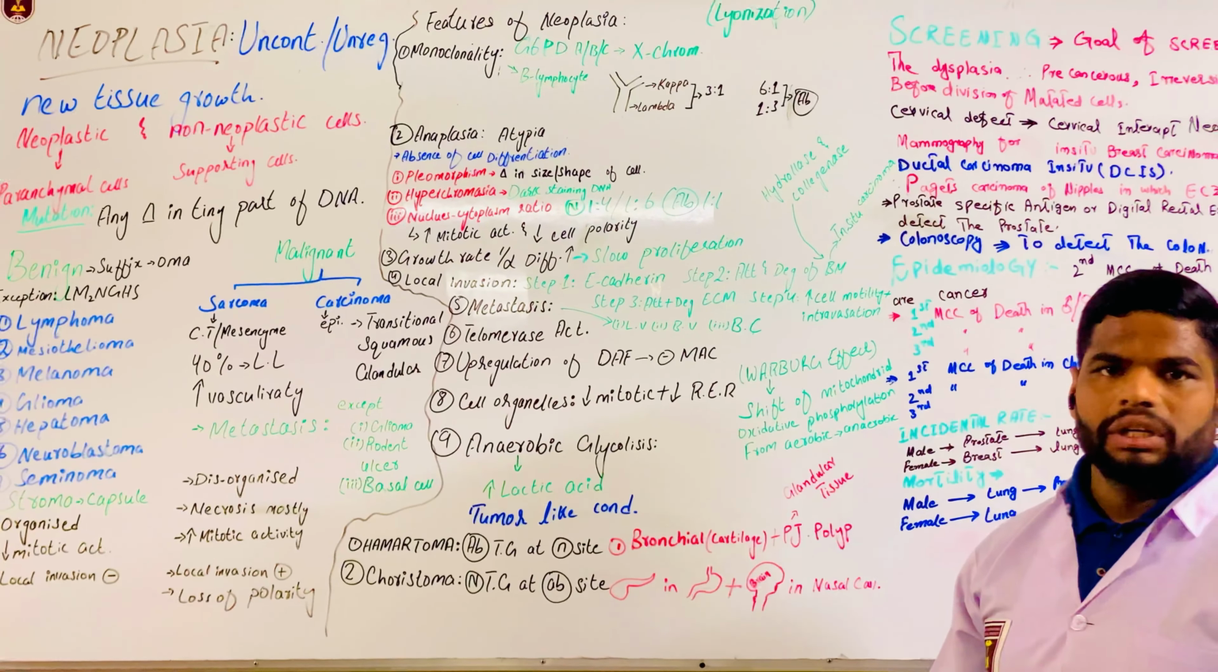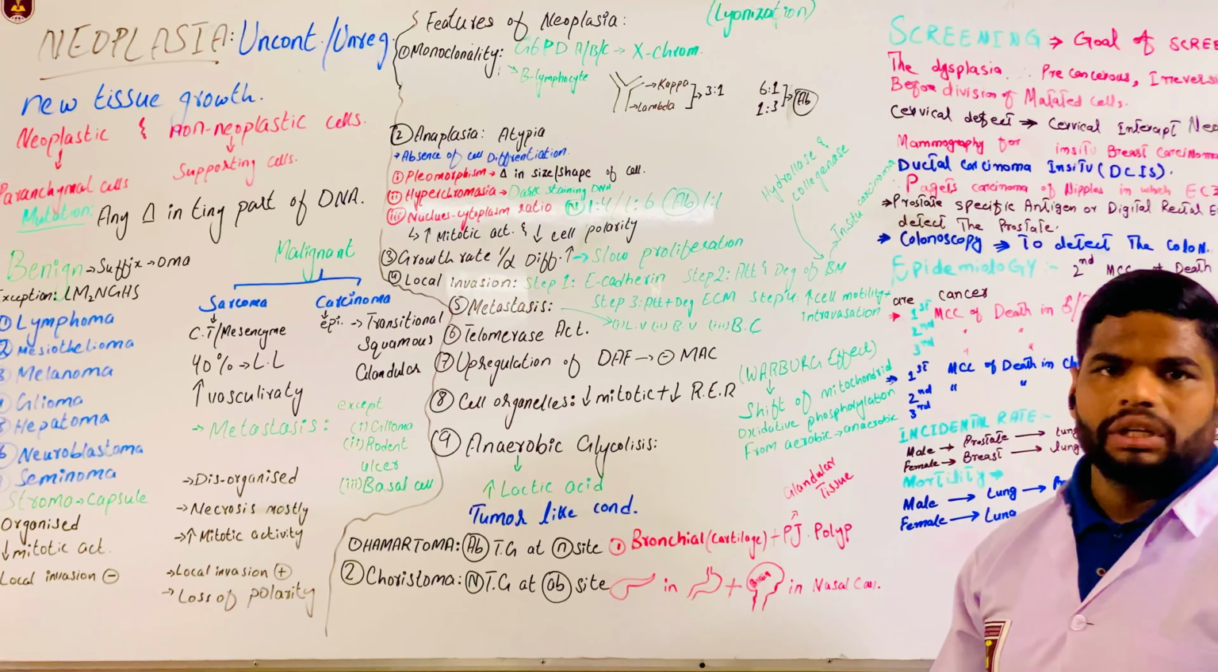Hyperchromasia, that is the dark staining color of DNA. And next one is nucleus to cytoplasmic ratio. Normally, nucleus to cytoplasm ratio is 1:4 or 1:6. But when neoplasia occurs, this ratio starts to decrease. That abnormal ratio is 1:1.